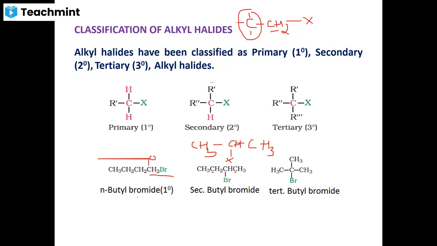You can see n-butyl bromide: here the carbon-bromine carbon is bonded to only one carbon. Secondary butyl bromide: this carbon-halogen carbon is bonded to two other carbon atoms of the chain. Tertiary butyl bromide: here the carbon-halogen carbon is bonded to three other methyl groups or carbon atoms of the chain. Therefore, alkyl halides are further classified as primary, secondary and tertiary alkyl halides.